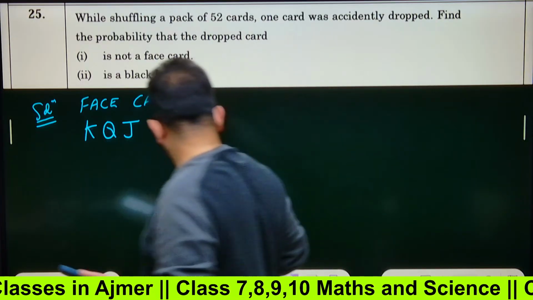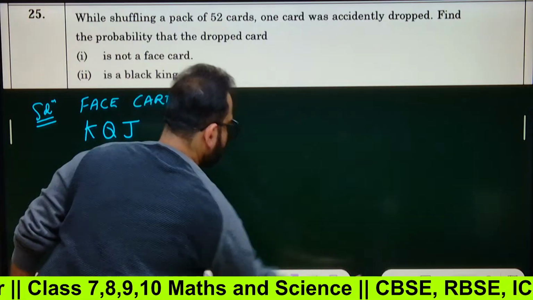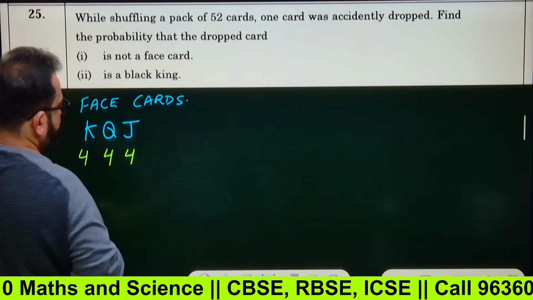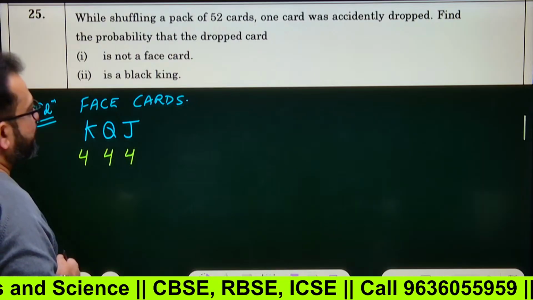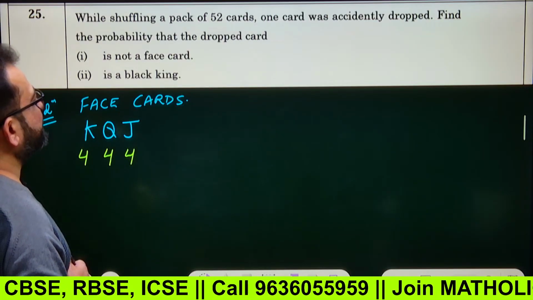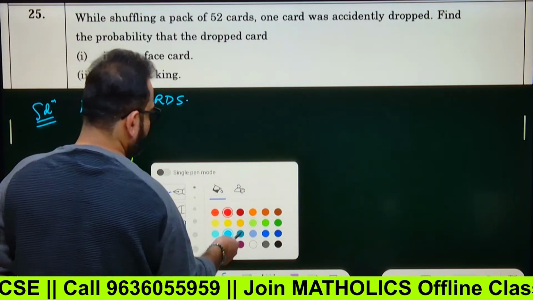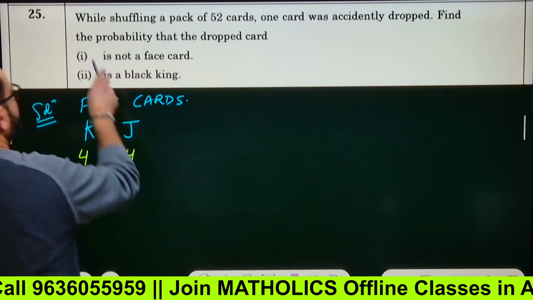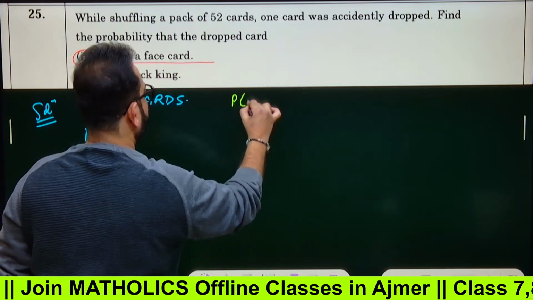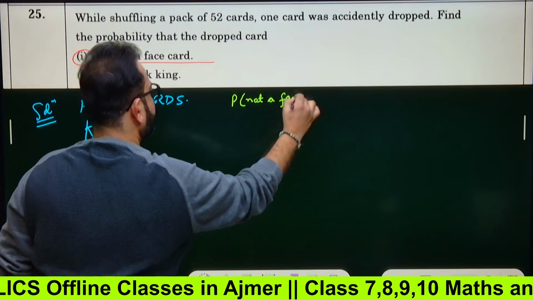Okay. Now, there are four kings, four queens, and four jacks, right? What is the probability that the dropped card is not a face card? First one we are going to solve. See this properly. First one is not a face card. Probability of not a face card.